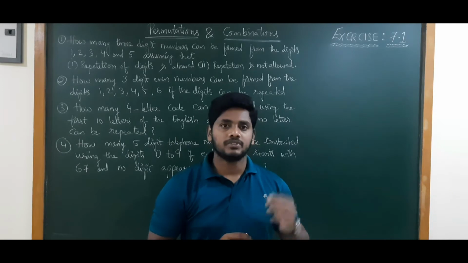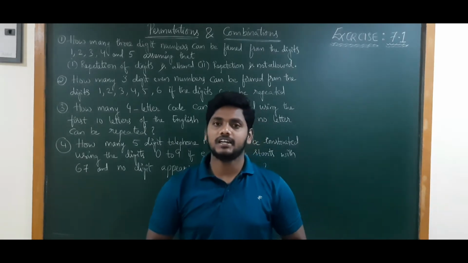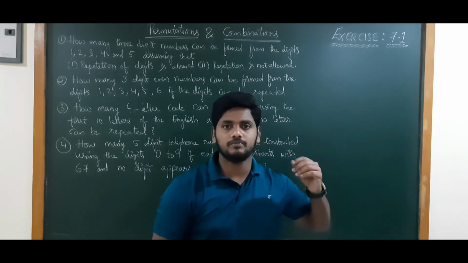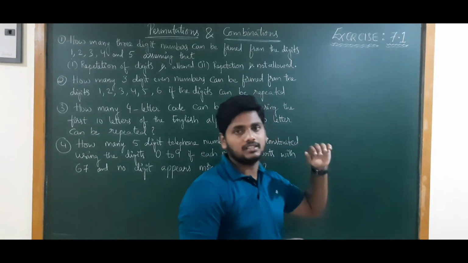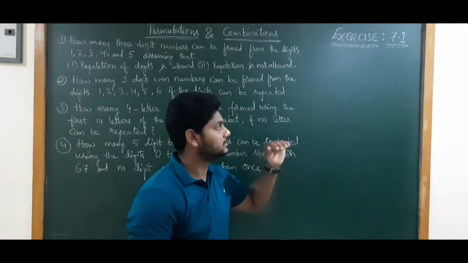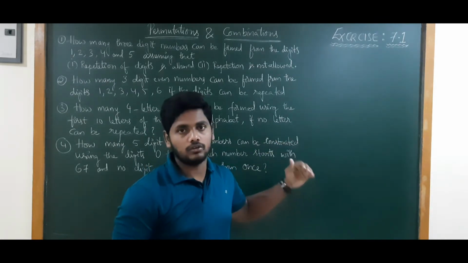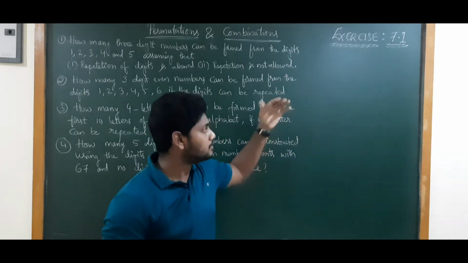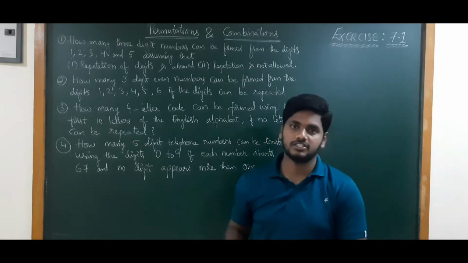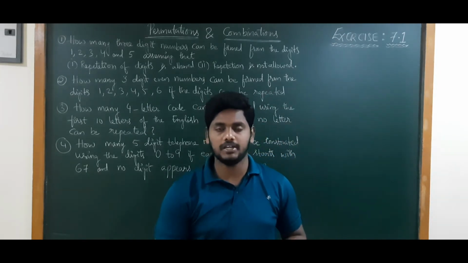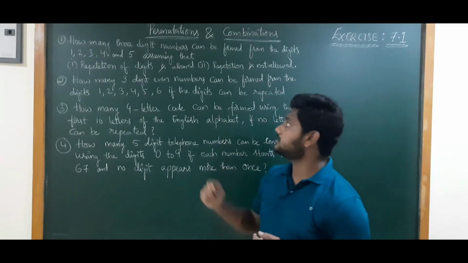In the previous session, the last problem had a condition like "at least." In that condition, first we used multiplication, right? If they said at least two girls, two persons, at least 2 flags, we have discussed that for 2, 3, 4 we used multiplication, and when it comes to the total we used addition also. So based on the question, sometimes we need to use addition, sometimes multiplication, sometimes both. Now let us solve some of the problems.